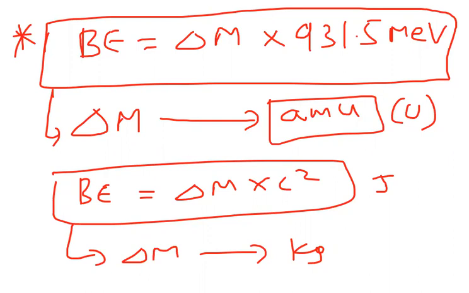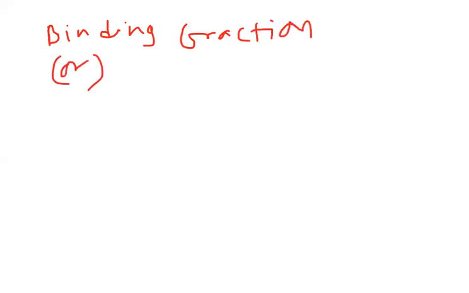Now the question is, what is binding fraction? This binding fraction is also called average binding energy.